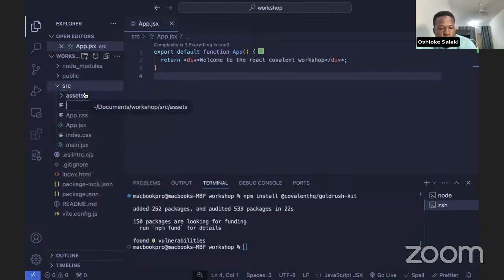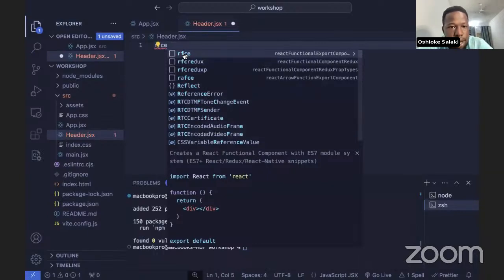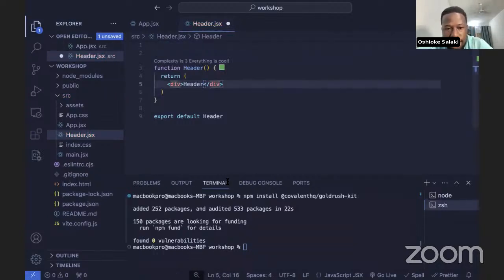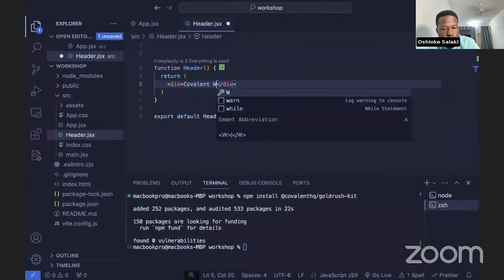Let's call it header.jsx. For the file extension, we're going to be using .jsx to show that it is a JSX or React file that we're creating. It's a React component. In this header.jsx, there's a snippet that we can use, RFCE, to create a functional component for us. So we have this header here. We can just write Covalence Workshop.